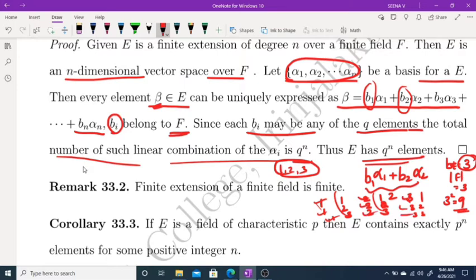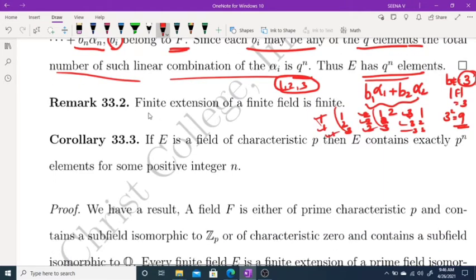Similarly, proceeding like this, in general we get that E has q raised to n elements. And that means a finite extension of a finite field is finite. If F is a finite field, then E has q raised to n elements, so the number of elements of E is finite. Therefore, a finite extension of a finite field is finite. Clear?